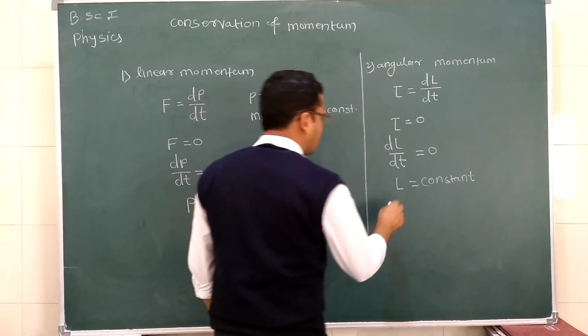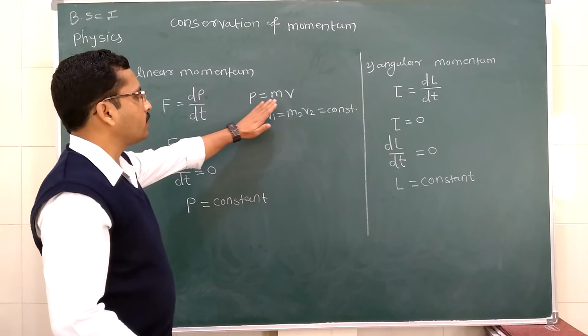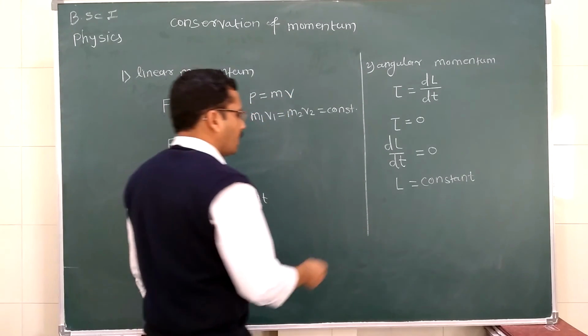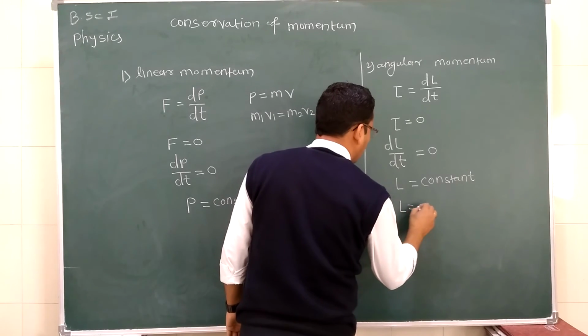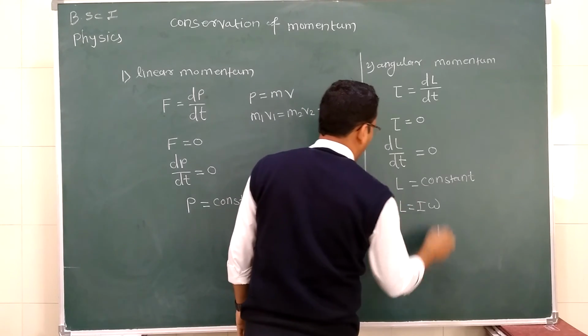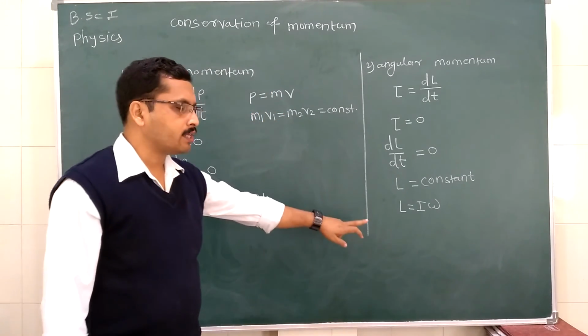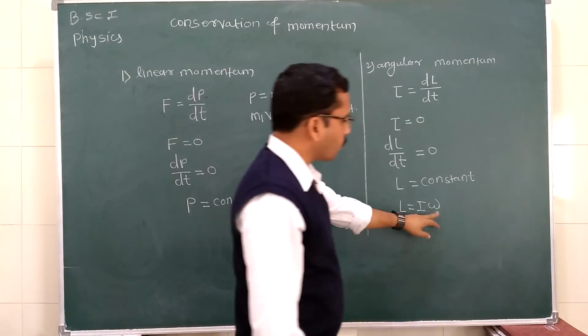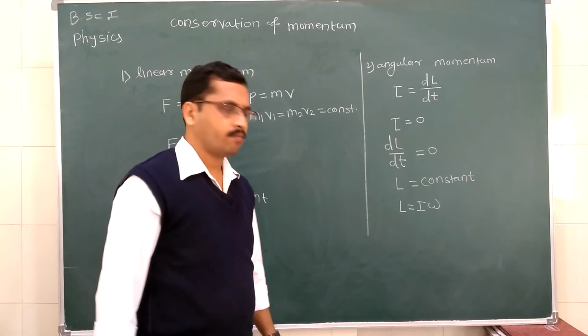So what is L equal to? As we write linear momentum P is equal to mass multiplied by velocity, in the case of angular momentum, we can write L is equal to I multiplied by omega, where I is the moment of inertia of the body, and omega is the angular velocity of the body.